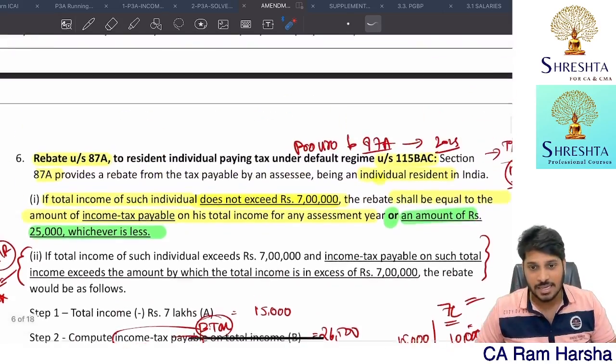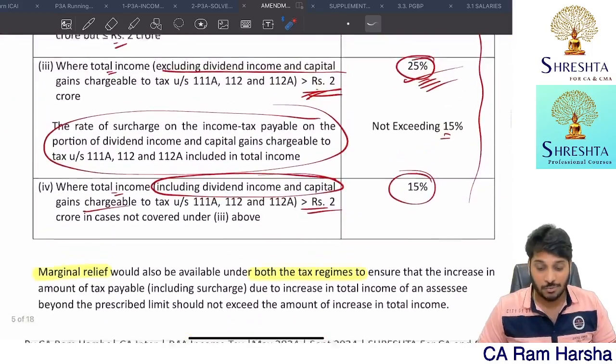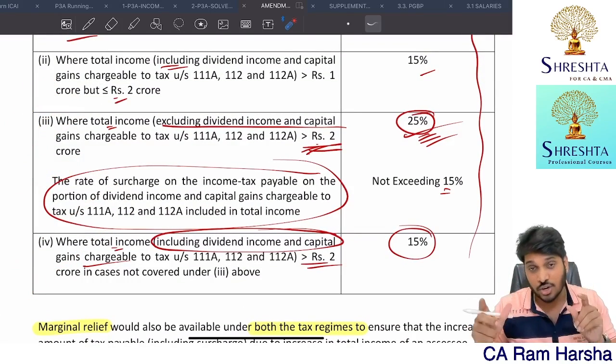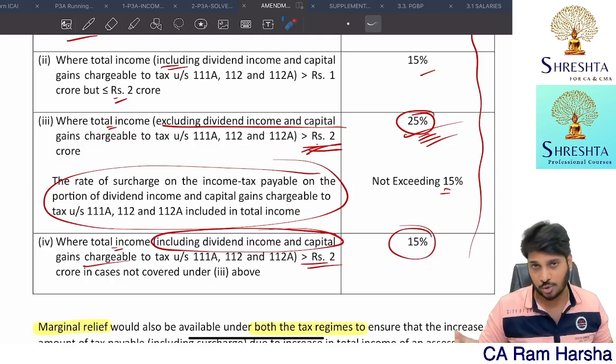So with this, the entire default tax regime and surcharge concept are discussed. With respect to surcharge calculation and marginal relief calculations, it is clearly covered in the marathon basic concepts. If you have already watched it, no problem. Otherwise you can go and watch it. That's it.